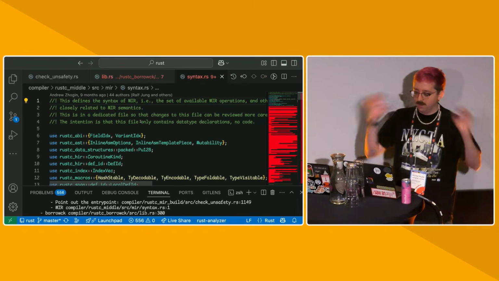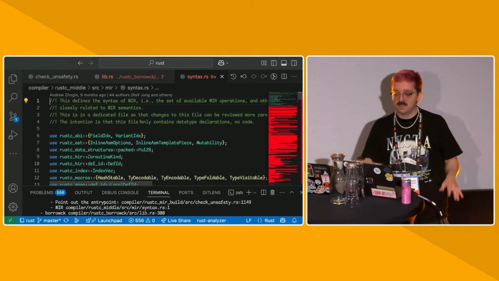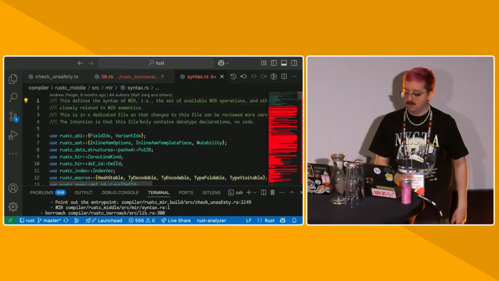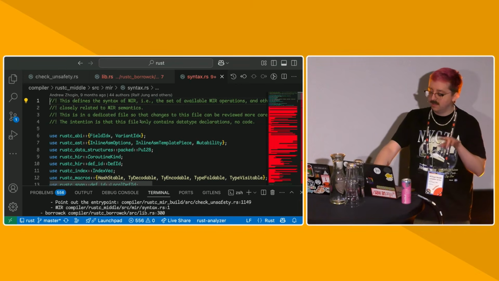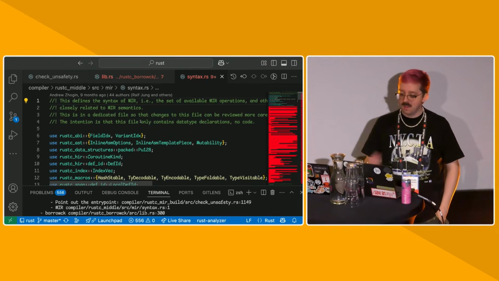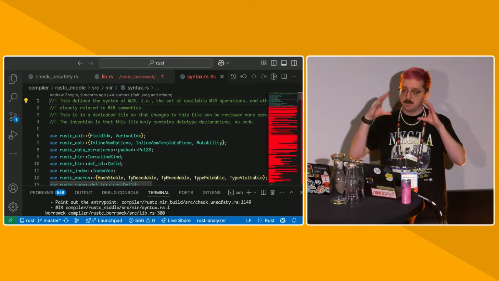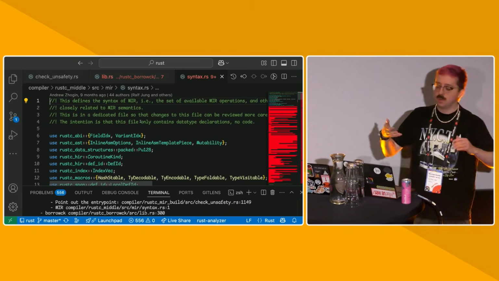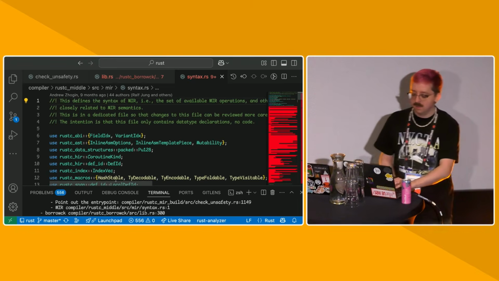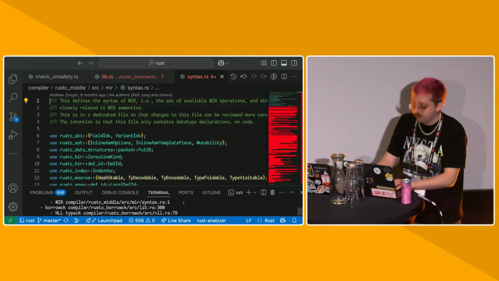So MIR is the last IR that I will talk about. It is the simplest representation that we get before we do codegen. It's very flat. Typically, statements in MIR are not tree shaped. They can't have complex expressions inside of them. They're typically just a local variable equals some very simple expression. And we may lower a very complex expression to 10 or 15 different MIR statements.